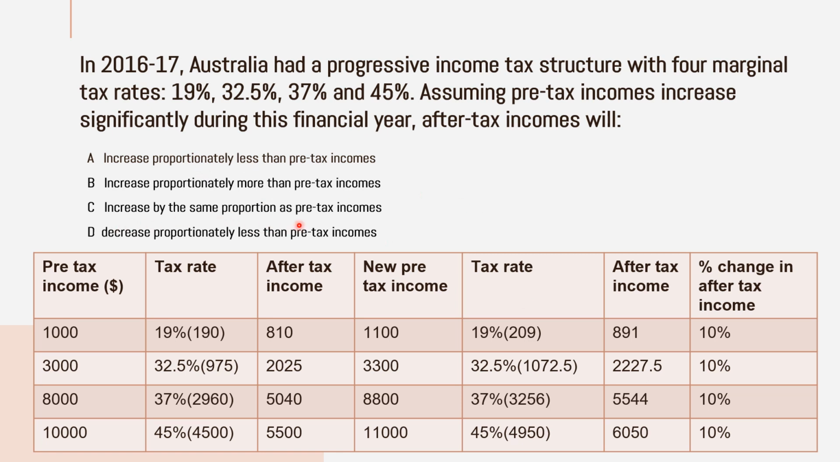Increase by the same proportion as the pre-tax income? No, it does not increase in the same proportion as the pre-tax income. Then decrease proportionately less than the pre-tax income? No, actually it is more than the pre-tax income, isn't it? So that's why that is wrong. So what will be the correct answer? Option A is the correct answer, because it increases proportionately, that is 10%, less than the pre-tax income. In the new pre-tax income and after-tax income columns, you can see it is reduced, isn't it? So that's what I said, it is less than the pre-tax income. That's it. Is it clear?